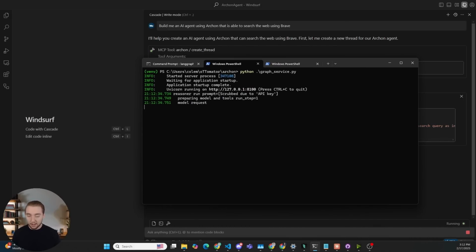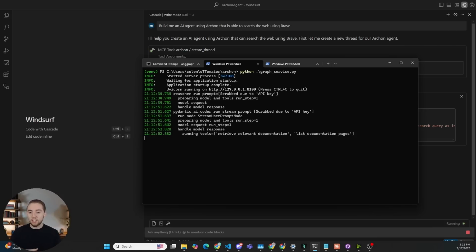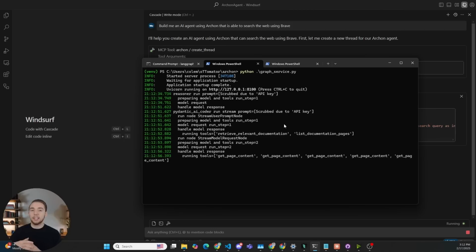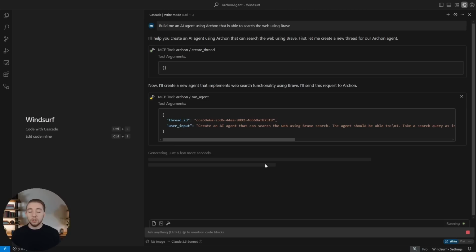And this will take a little bit because Archon has that full workflow where it goes through the reasoner model to create that initial scope for the agent. And then it goes to the coder agent, like we see right here, that performs RAG to get the Pydantic AI documentation, combines it all together to create that initial version of our AI agent. And then the control is going to get passed back to Windsurf in a little bit here once it's finished creating the agent. And by the way, this is using O3 Mini for the reasoner model right now, and then GPT-4o for the actual coder.